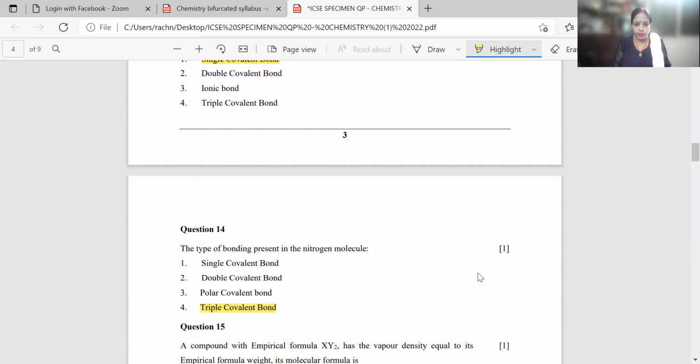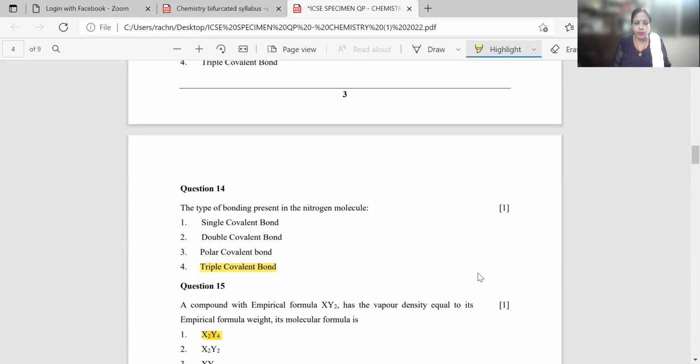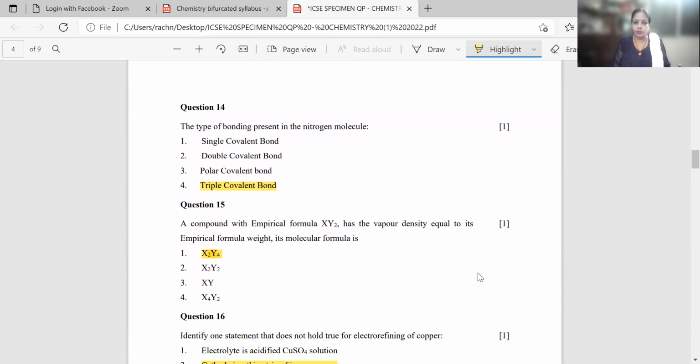Question number 14, the type of bonding present in the nitrogen molecule. Now your nitrogen molecule, that means your N2: single covalent bond, double covalent bond, polar covalent bond, triple covalent bond. The answer will be triple covalent bond, because both the nitrogen atoms in the nitrogen molecule require 3 electrons. So a mutual sharing of 3 electrons occurs between the 2 atoms of the nitrogen molecule. So the correct answer is your triple covalent bond.